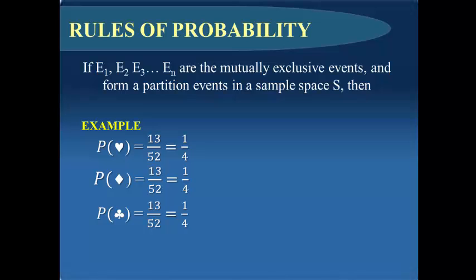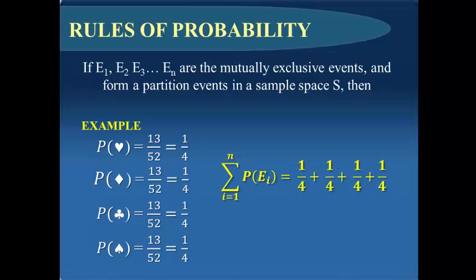The probability of getting a club is 13 over 52. The probability of getting a spade is equal to 13 over 52. That is still equal to 1/4. The summation of the probabilities of events from 1 to n is equal to 1/4 plus 1/4 plus 1/4 plus 1/4. That is equivalent to 1.